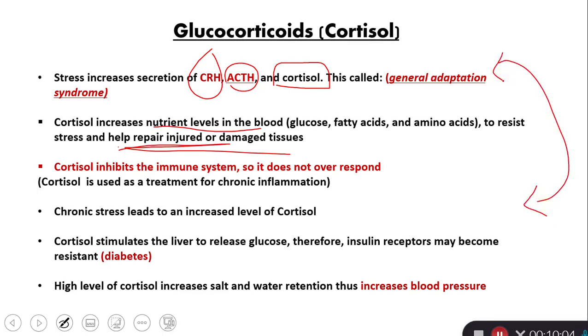But also, chronic stress leads to an increase in the level of cortisol, which is a problem here because that continuous increase in the level of cortisol increases the blood glucose level, and this leads to diabetes. Also, this leads to water retention, and hypertension could happen as a result.